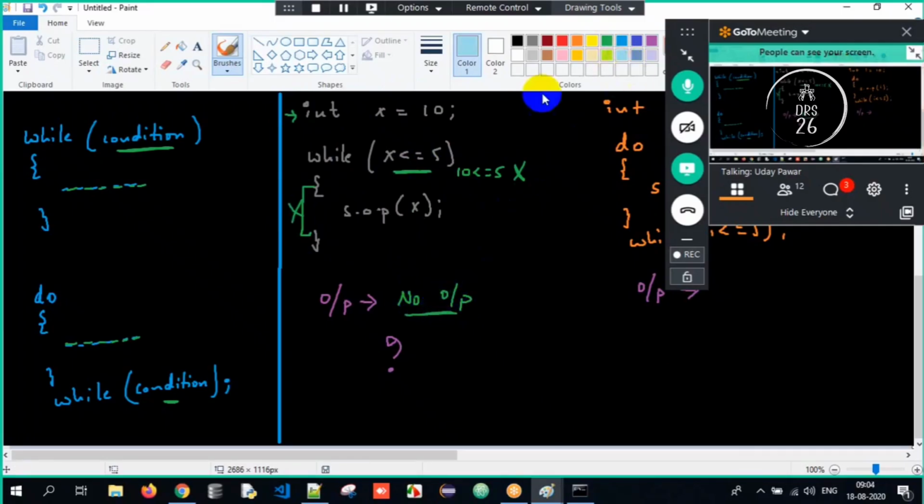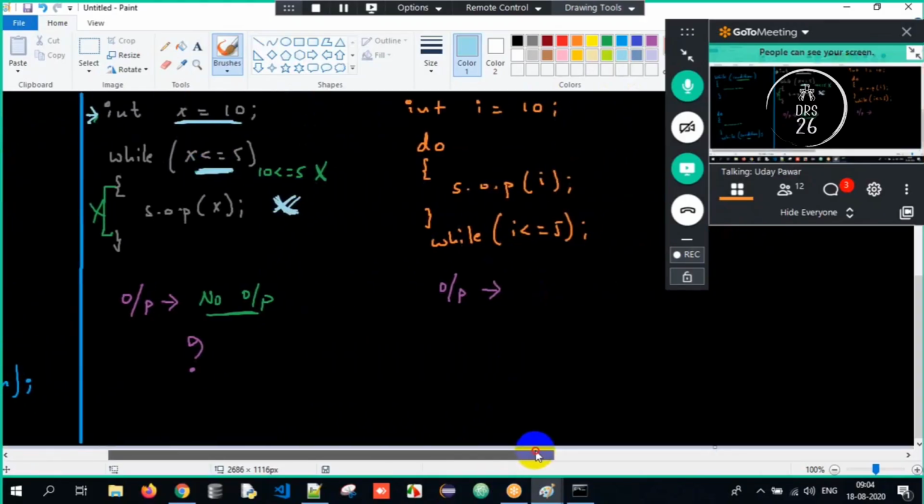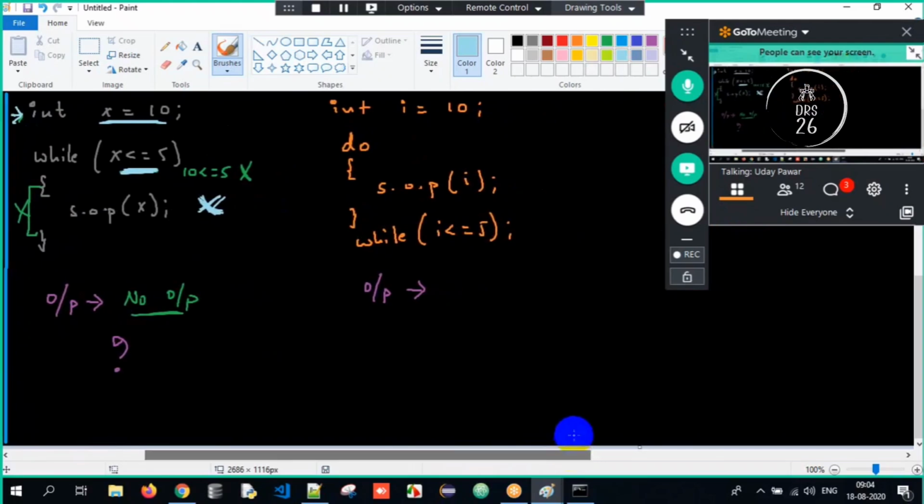So here there is no output. If the initial condition is false, the while loop will not execute even once. Whereas in the do while loop, since it does the job first, the i value 10 will be printed.